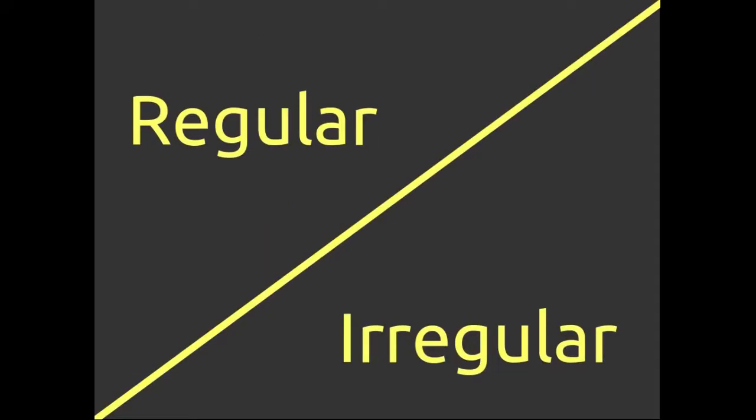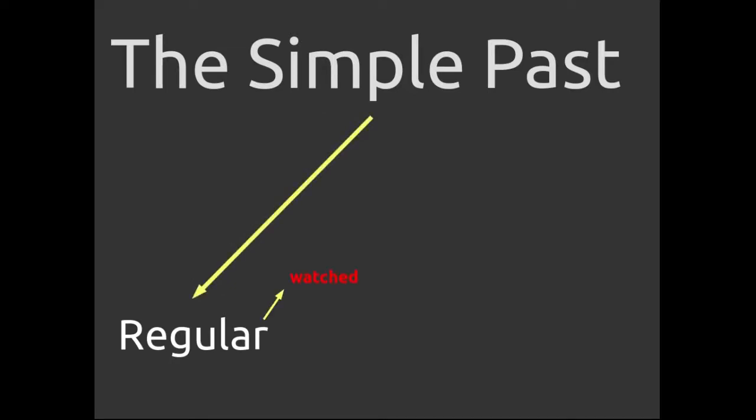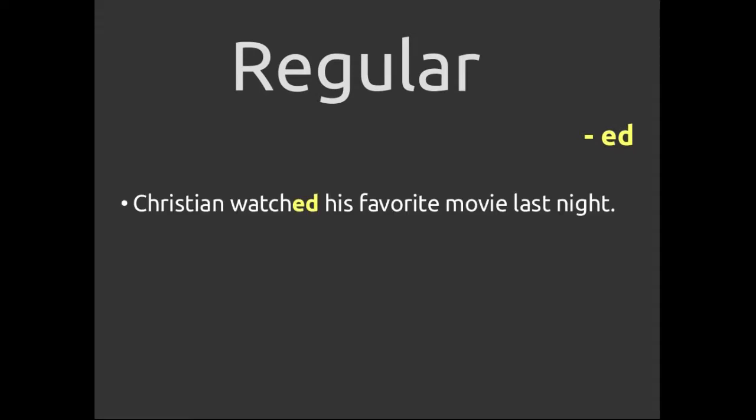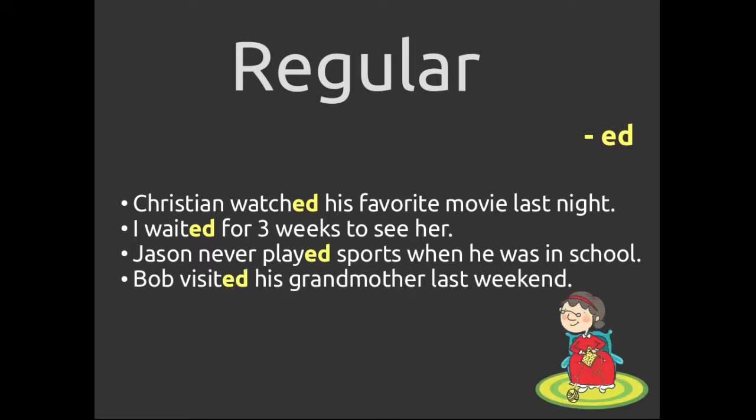Verbs in the simple past can be regular verbs or irregular verbs. An example of a regular verb is watched, and an example of an irregular verb is ate. Let's focus on regular verbs. Regular verbs in the simple past always terminate with ed. For example, Christian watched his favorite movie last night. I waited for 3 weeks to see her. Jason never played sports when he was in school. Bob visited his grandmother last weekend.